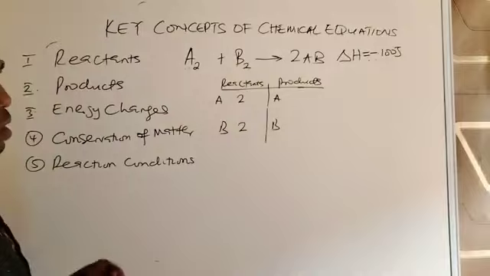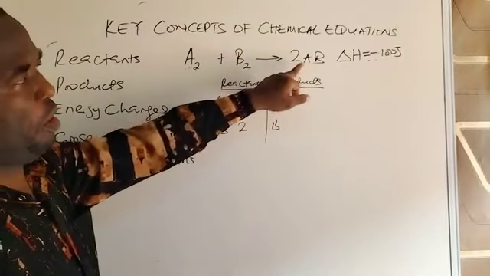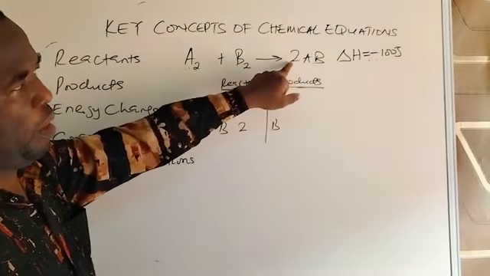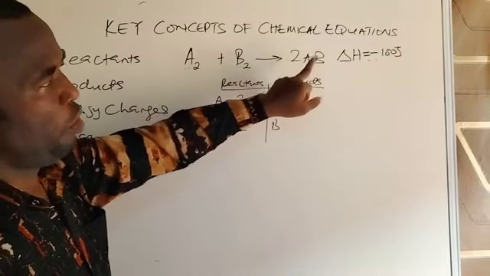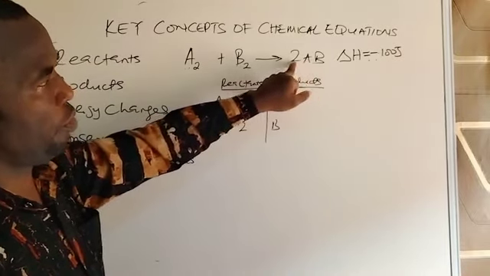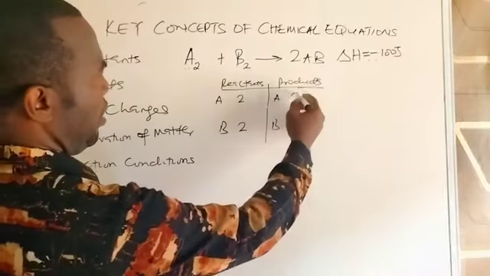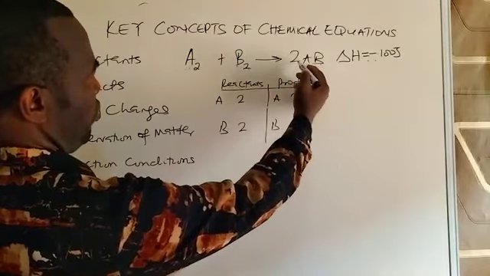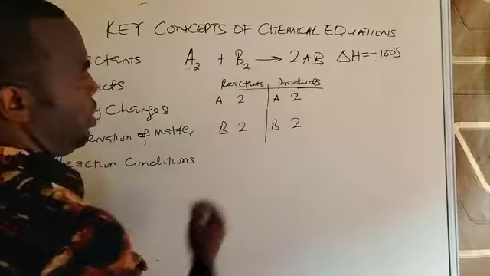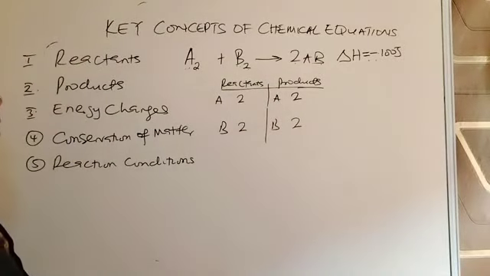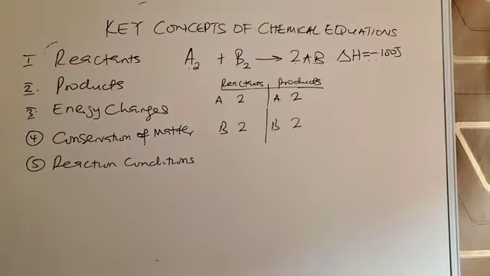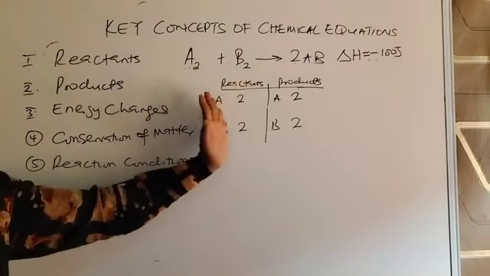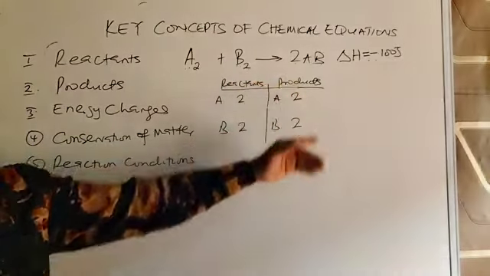On the product side, there are 2 atoms of A because the 2 in front, what does it mean? The 2 in front multiplies each atom behind it one after the other. So there's 1 atom of A times 2 giving you 2 of A. There's 1 of B times 2 giving us also 2 of B. That means this equation is balanced and obeys the law of conservation of matter, whereby the number of atoms on the left-hand side and the one on the right-hand side are equal.